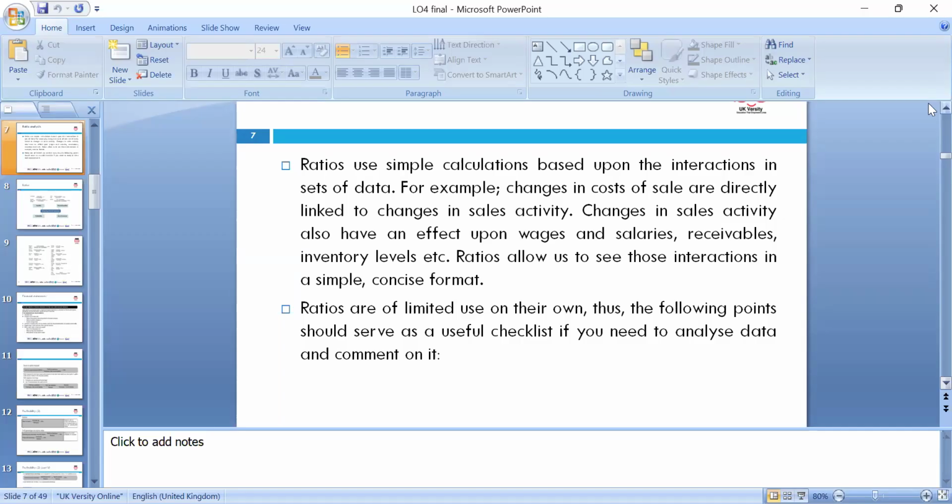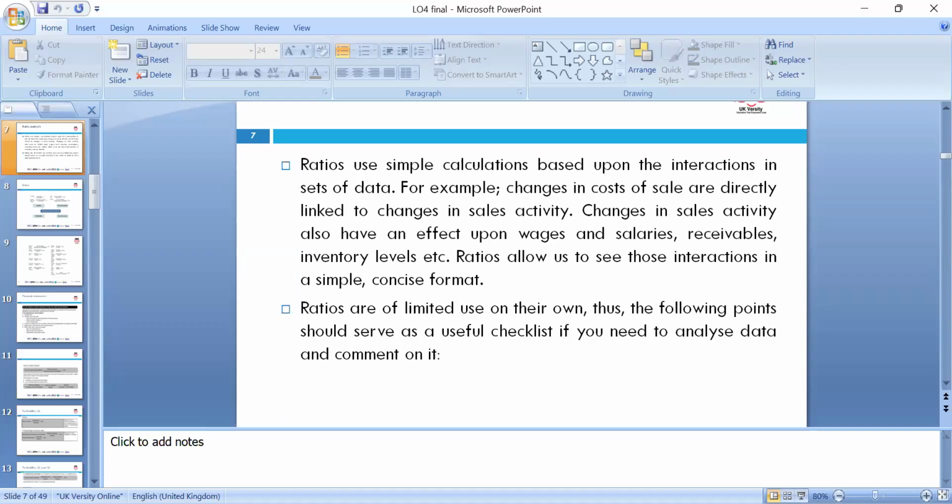When you're comparing the ratios, don't compare a small company with a big company. If you're comparing a limited company with a multinational corporation like Unilever, then of course it's not comparable. If you're looking at Unilever and Procter and Gamble, then it's fine. If you're looking at Amazon or eBay, then it's approximately fine, because Amazon's operations are slightly becoming bigger and bigger.